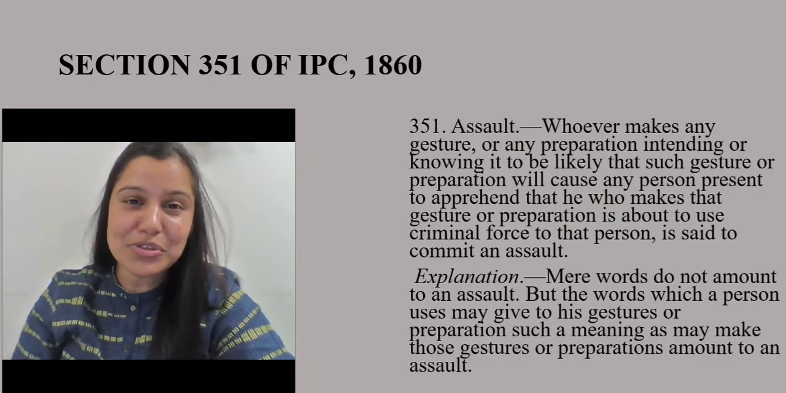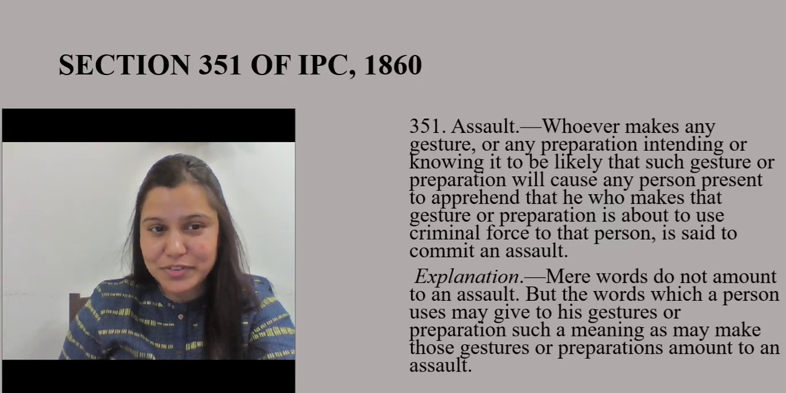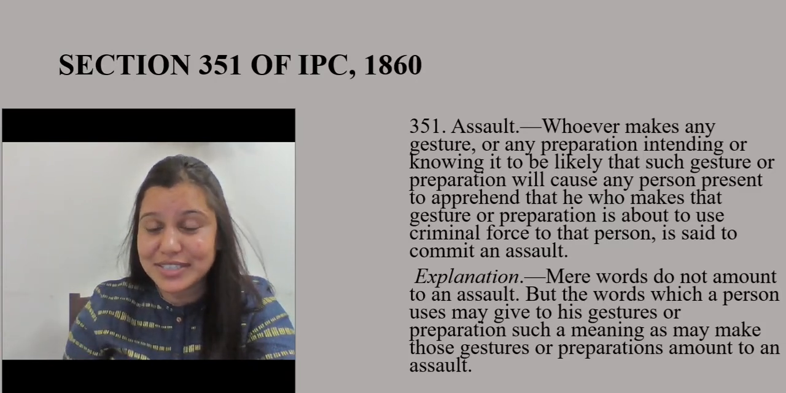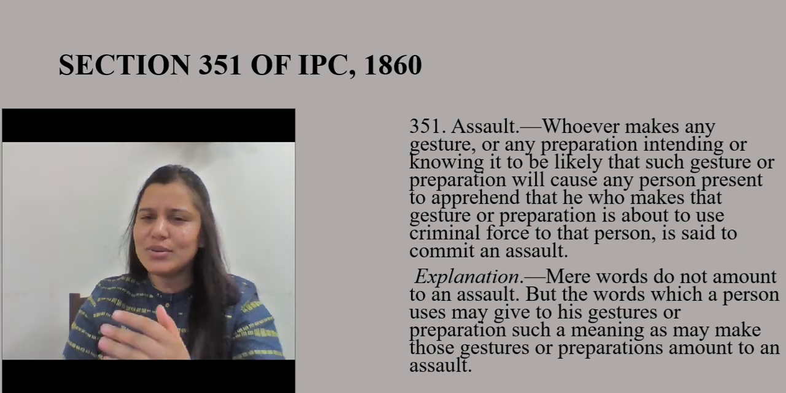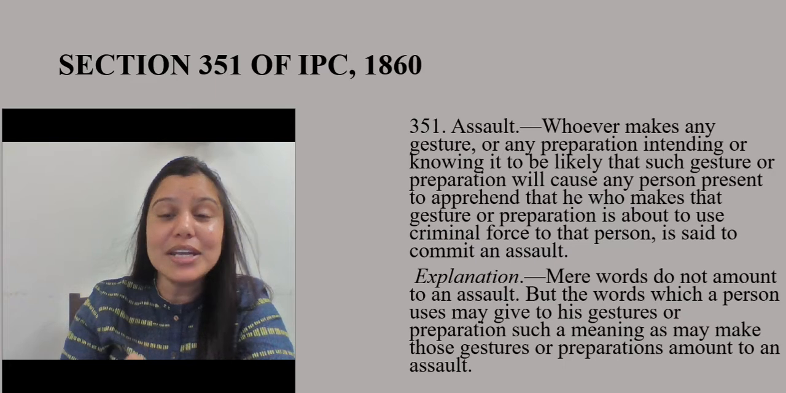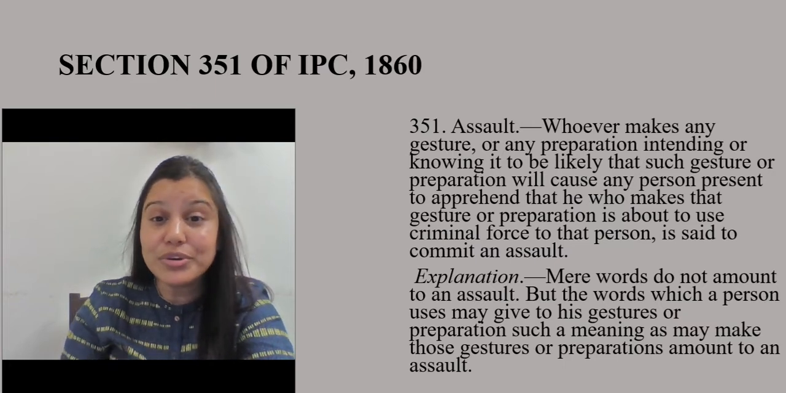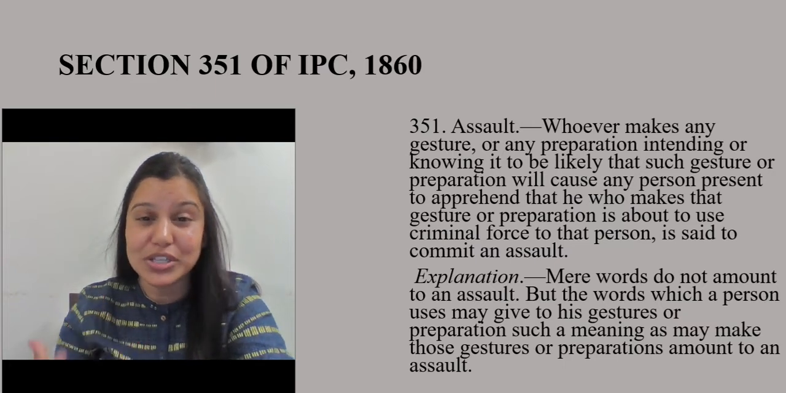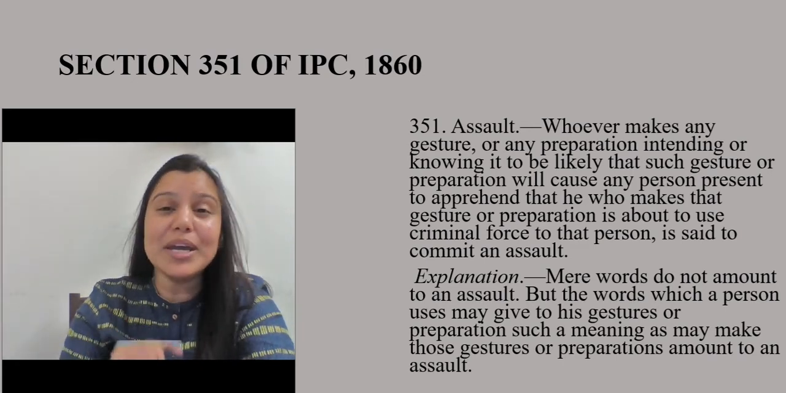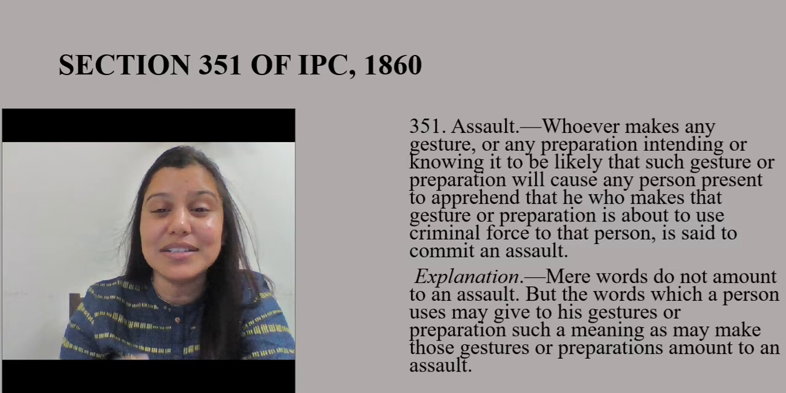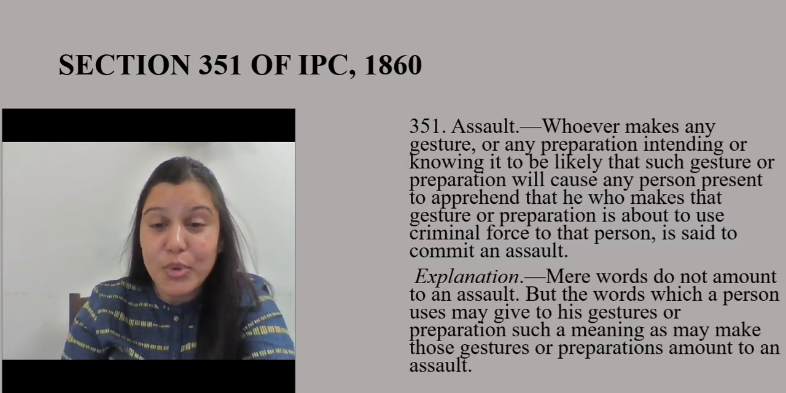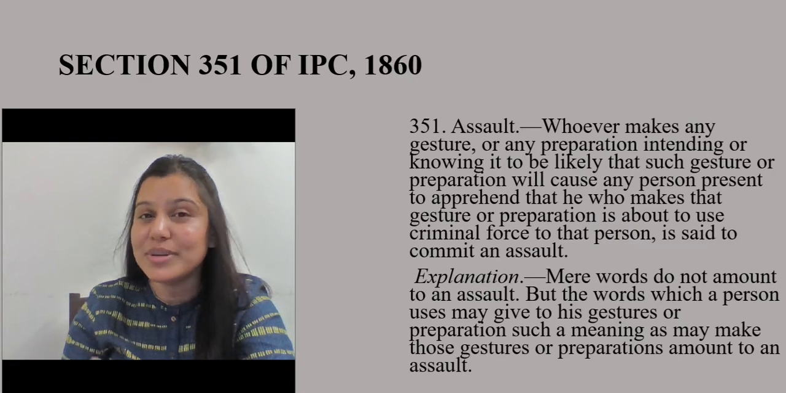So here is the definition of assault. Section 351. Let's have a look at what it says, and of course we'll see the ingredients in detail after reading the definition. Whoever makes any gesture or any preparation, intending or knowing it to be likely that such gesture or preparation will cause any person present to apprehend that he who makes that gesture or preparation is about to use criminal force to that person, is said to commit an assault.